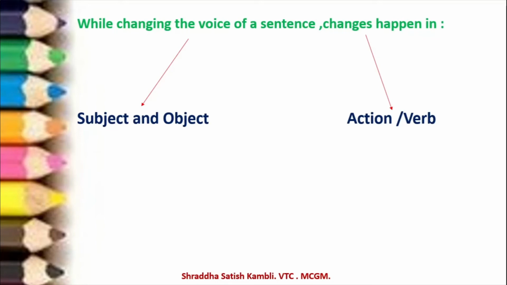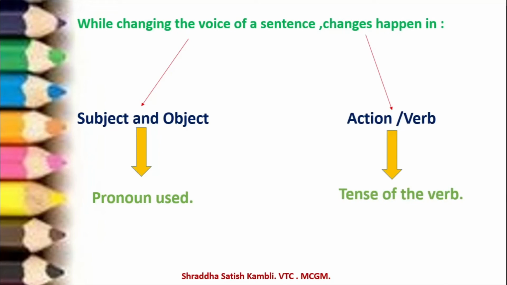Okay, see, so what can happen to the subject and the object? The pronoun which is used could change. Alright, when I show you examples, you will understand better. The pronouns which you're using can change. And in action, what can happen is the tense of the verb can change.